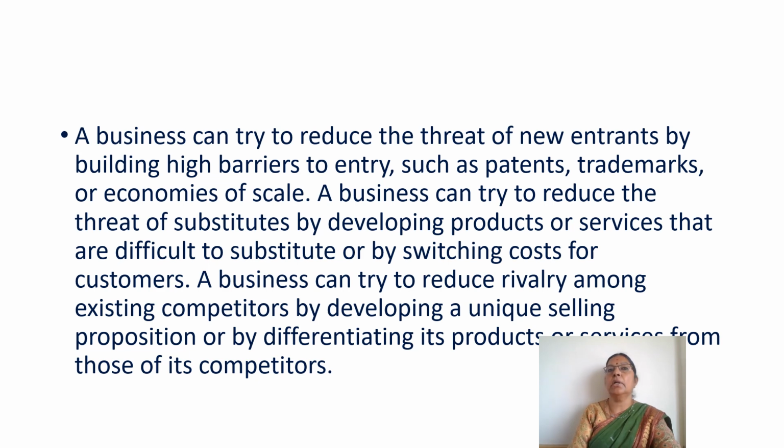Economies of scale means producing in large quantities, producing in tons. If they are able to produce in tons, then a new company cannot compete with them. The new company cannot produce in tons. So such threat of new companies coming into the industry can be reduced by doing all these steps: having a trademark, a copyright, a patent, or producing in large quantities.